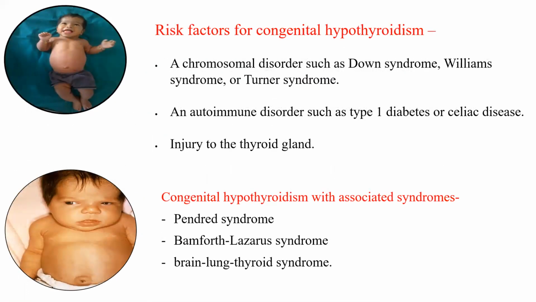Congenital hypothyroidism has certain risk factors like chromosomal disorders, for example, Down syndrome, Williams syndrome, or Turner syndrome. Also, autoimmune disorders such as type 1 diabetes or celiac disease, along with injury to the thyroid gland, are risk factors for congenital hypothyroidism. Now, there are certain associated syndromes with congenital hypothyroidism, like Pendred syndrome, Bamforth-Lazarus syndrome, and brain-lung-thyroid syndrome.